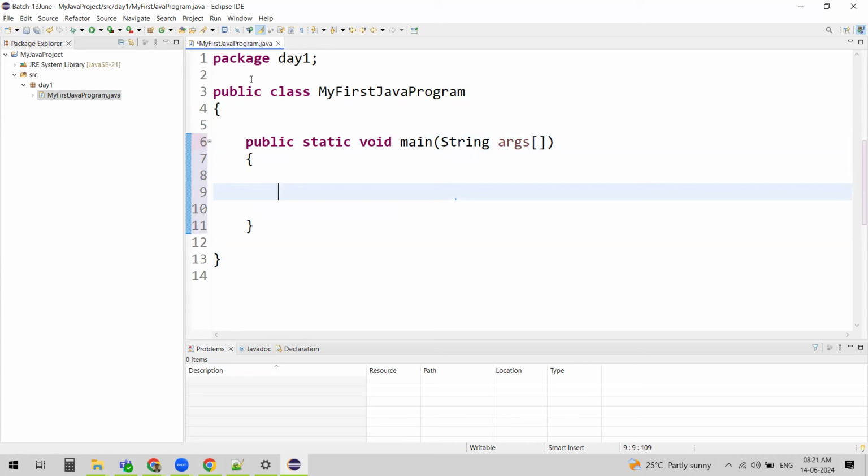If you see here, the colors are different. Whatever we are defining is in black, but whatever are keywords are in maroon or red, whatever color it is. Keywords are the reserved words by Java. You can't use these keywords for class names, project names, method names, or package names. Java reserved some keywords for its own syntax.